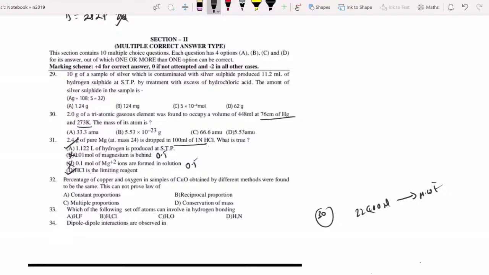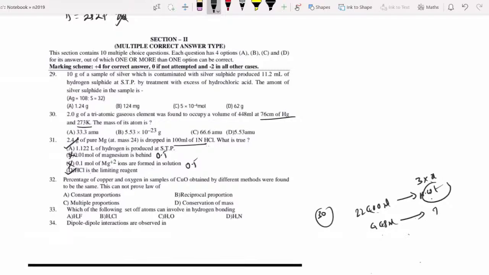Yes or no? Molecular weight for a triatomic gas is equal to 3 into x, where x is the atomic weight. Then 448 ml occupies how much? 448 into 3x by 22,400 is equal to 2. Then you will get the answer.